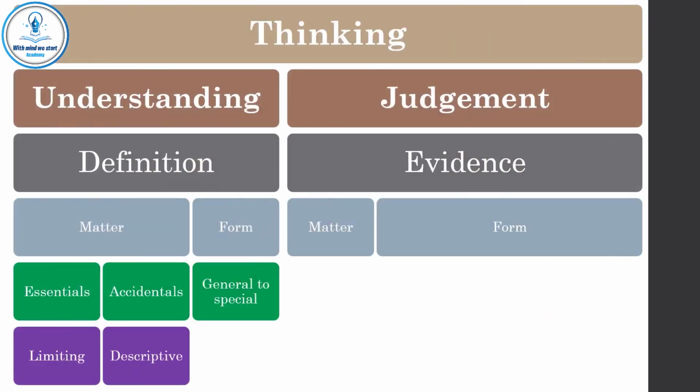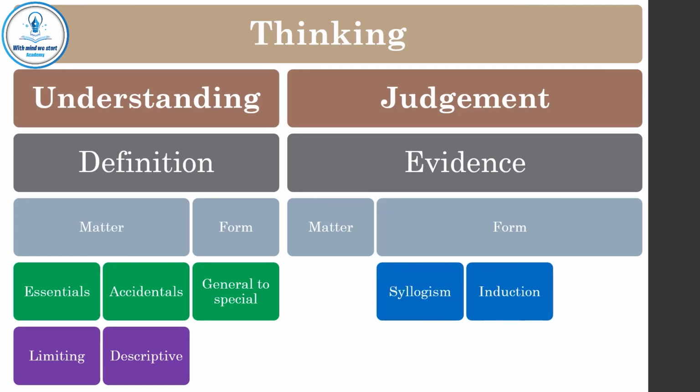We have studied the forms of evidence. Syllogism, in which we move from general to special. Induction, in which we move from special to general. Analogy, in which we move from special to special. Syllogism gives a true and certain conclusion, provided that the premises are true and certain. Complete induction gives a true and certain conclusion, provided that the premises are true and certain.